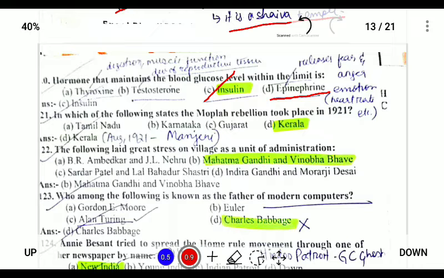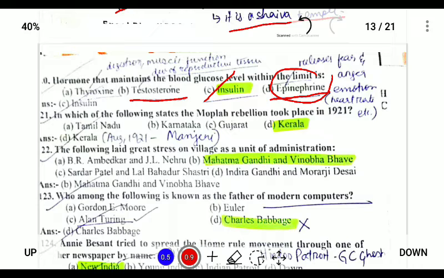So it is due to the epinephrine hormone, and testosterone is used to produce a male reproductive hormone. It is a male hormone.